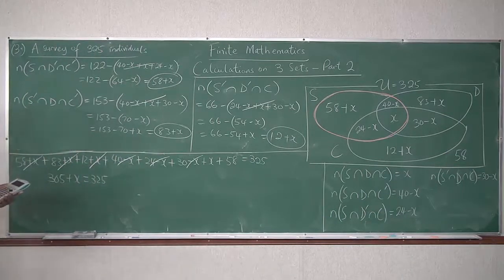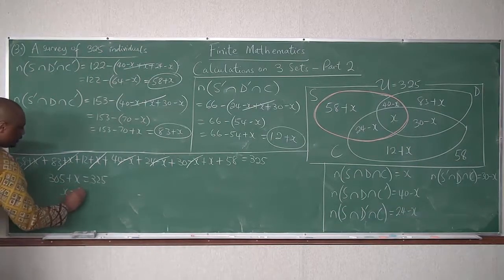Let me do it again, starting from the back: 58 plus 30 plus 24 plus 40 plus 12 plus 83 plus 58. That's 305.